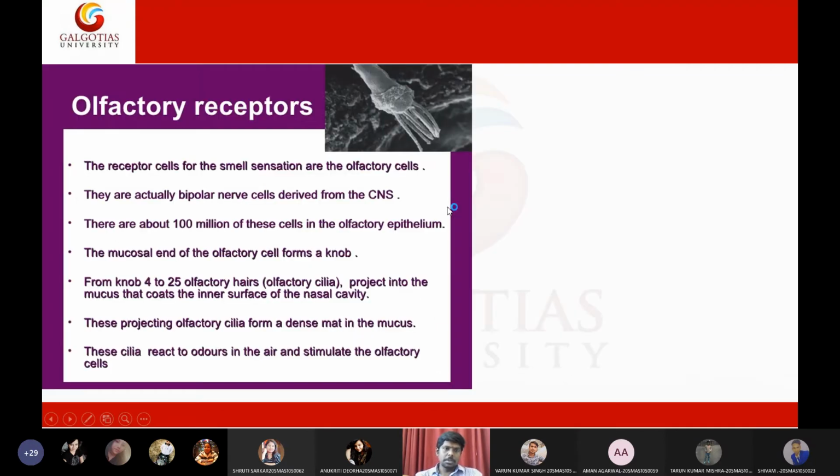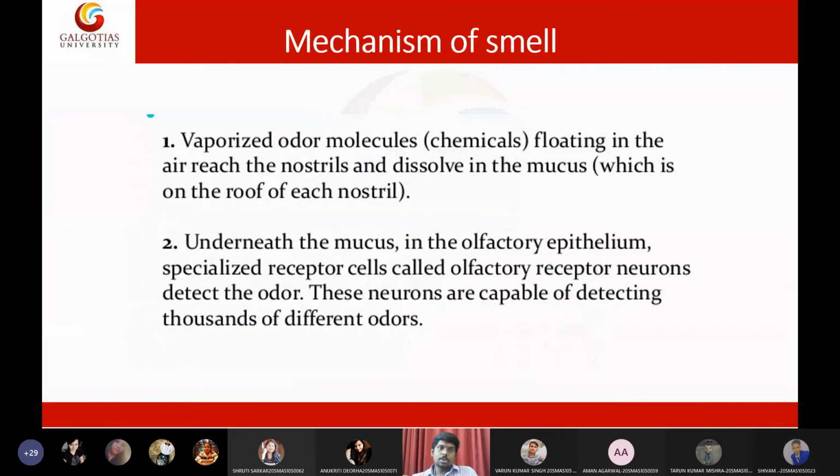So, I'm just giving some additional points about olfactory receptors. Olfactory receptors are bipolar neurons. There are around 100 million olfactory receptors present in the olfactory bulb. These olfactory receptors contain small hair-like ciliary structures, and those structures will trap the air molecules and detect the smell. So that is all about the function of olfactory receptors. They will detect the odor of the air.